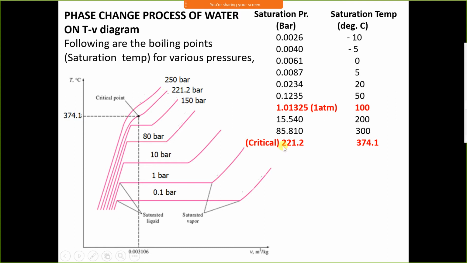But below the critical condition, water has to go through boiling. During boiling, which means phase change, latent heat is to be supplied. As the pressure increases, latent heat decreases and sensible heat increases. As the pressure decreases, latent heat increases and sensible heat decreases.